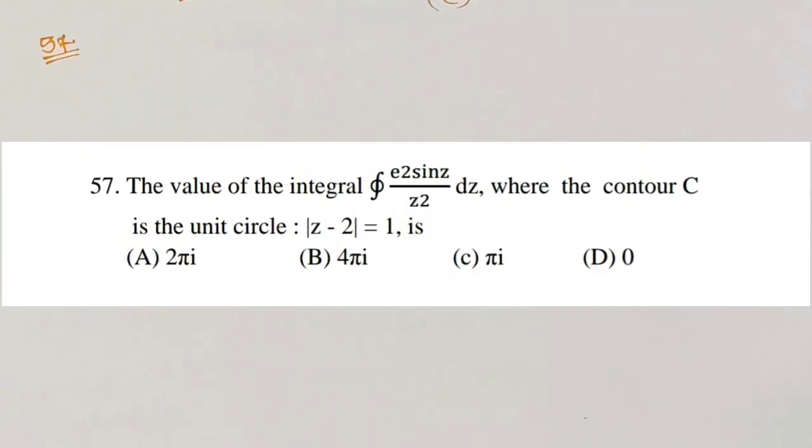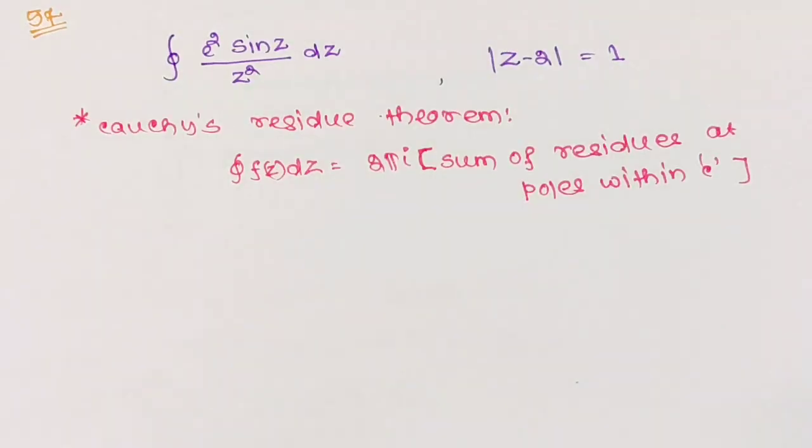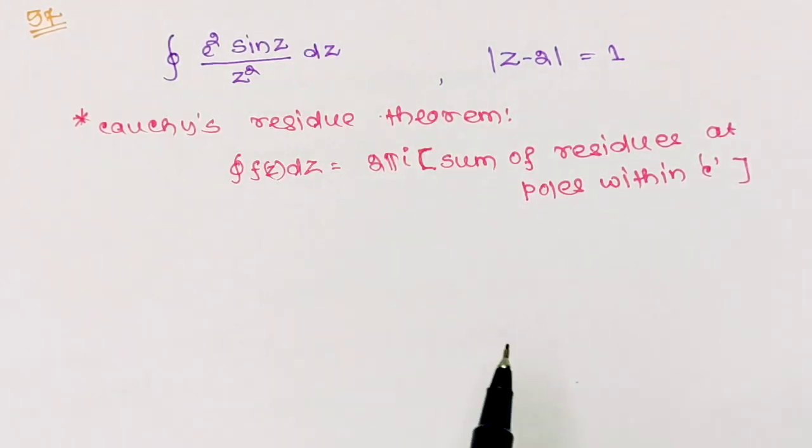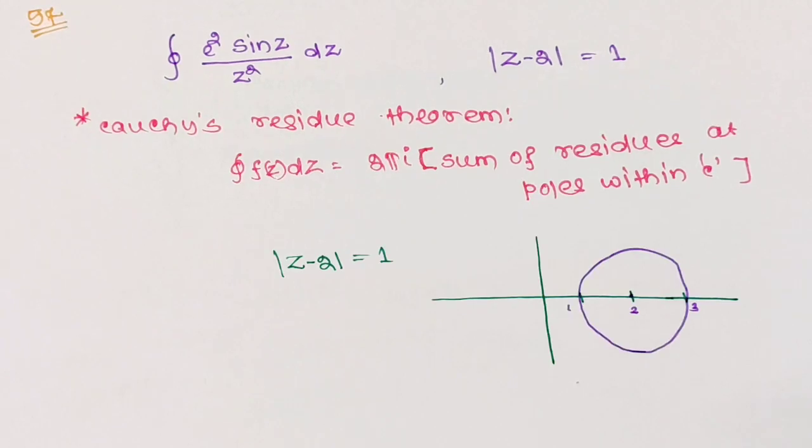Question number 57. The value of the integral where the contour C is the unit circle, that is mod z minus 2 equal to 1 is. From Cauchy's residue theorem, we have this. Now here the given contour is circle centered at 2, 0 with radius 1 unit.